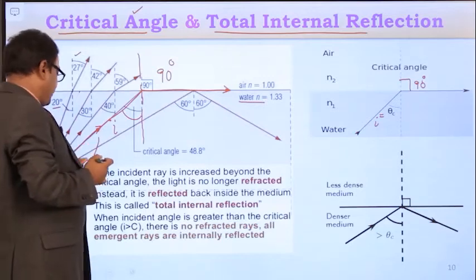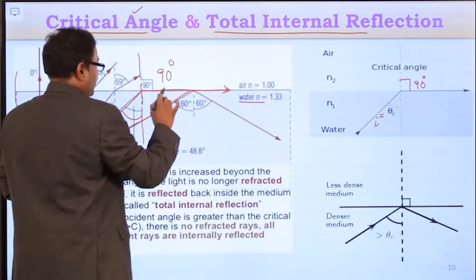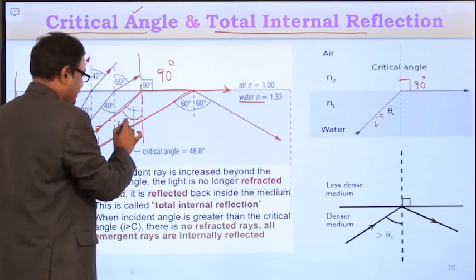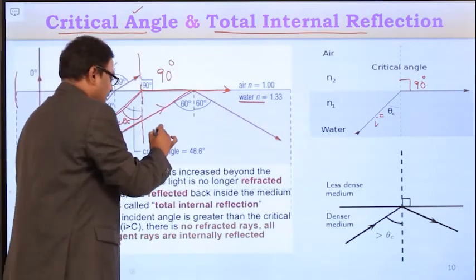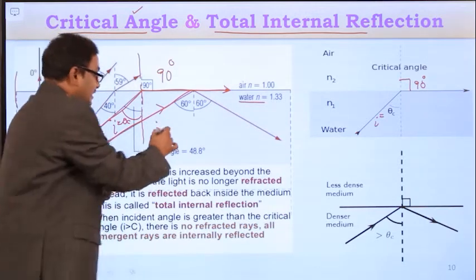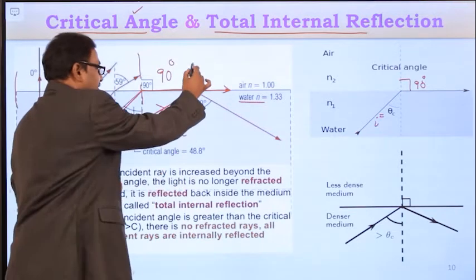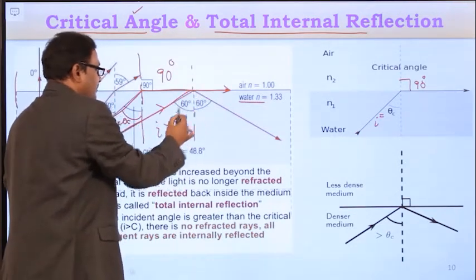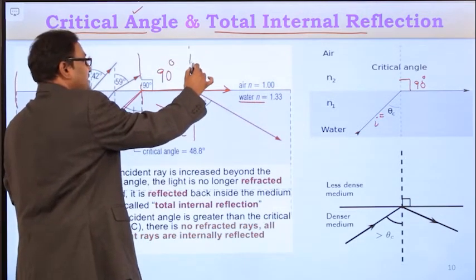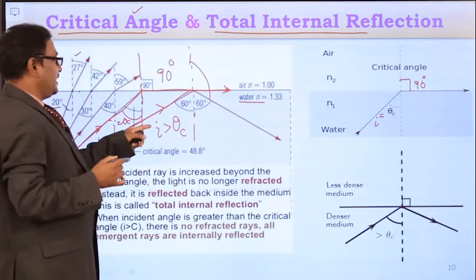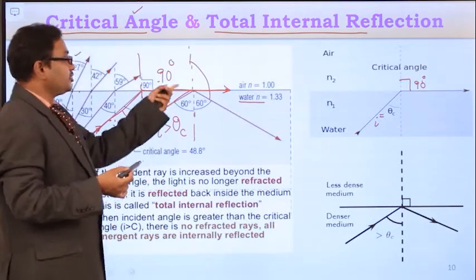If you increase the angle of incidence further, beyond the critical angle theta c, where I represents the angle of incidence, that is, if the angle of incidence is greater than the critical angle with respect to this normal, then the angle of refraction also will increase to more than 90 degrees. For the critical angle, r equals 90 degrees. If it is more than the critical angle, then it should be greater than 90.